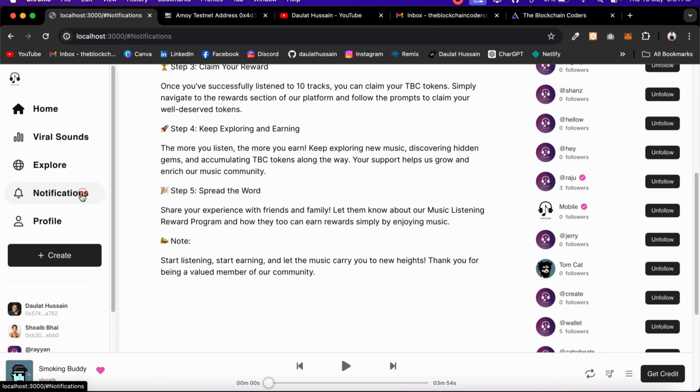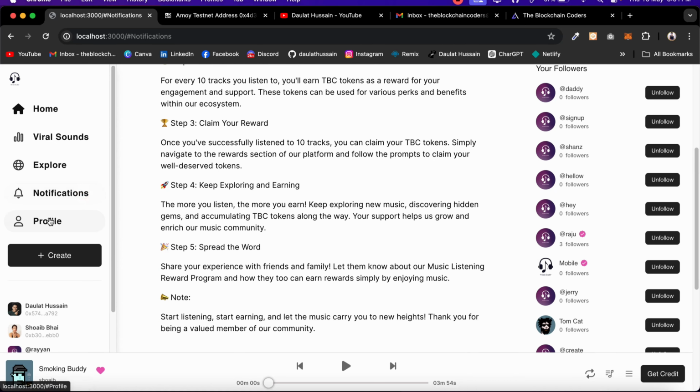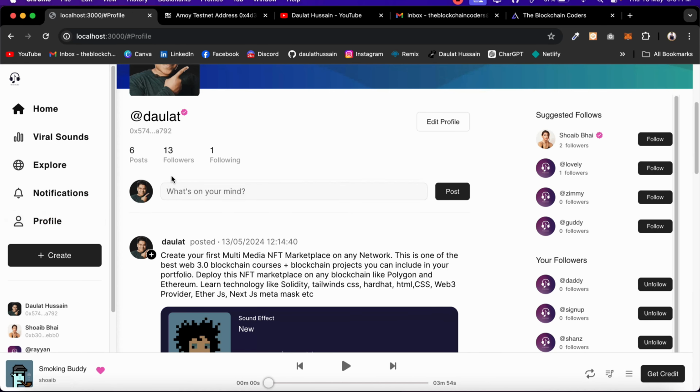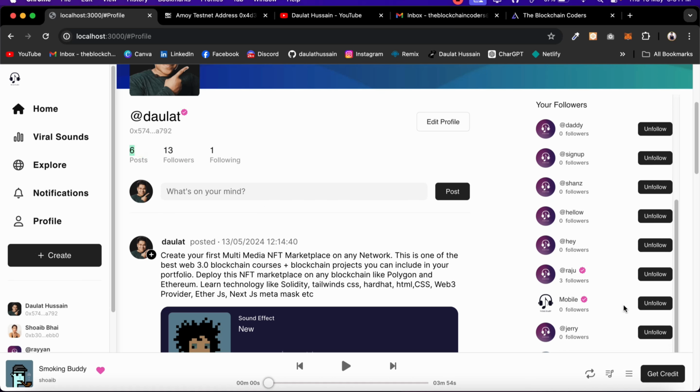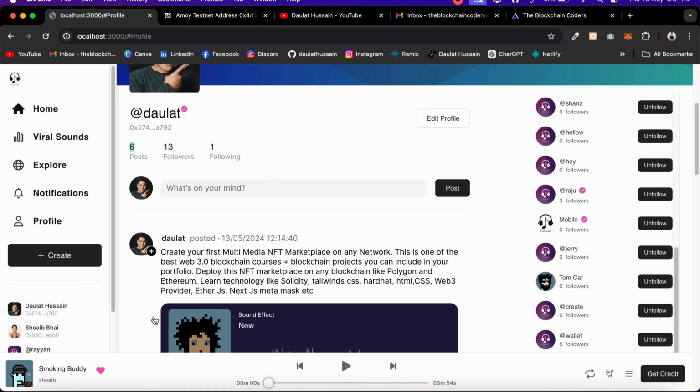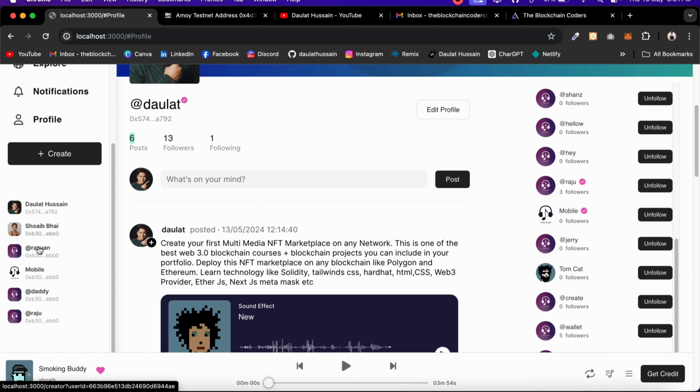If you come back to the notification, this is what we have. If you come back to the profile, this is how your profile would look. So how many users you are following, how many followers you have, how many posts you have created, and all the stats you can find, and unfollow and follow. Here you will find the top profiles. So you can simply click and search.